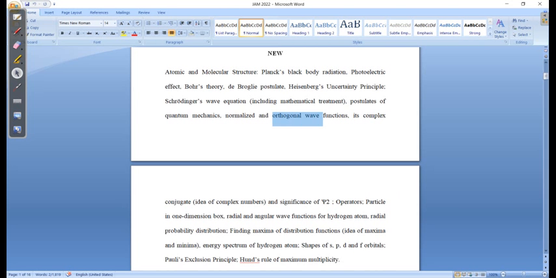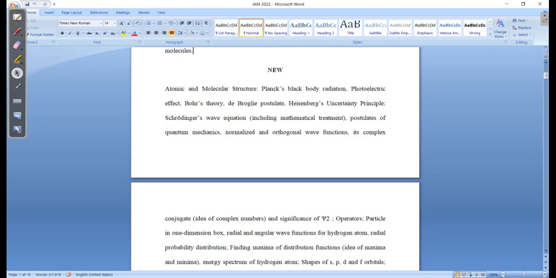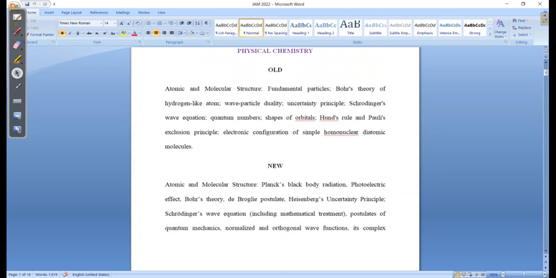These things we were learning early in the old syllabus; they didn't mention them actually. And you can see then particle in one dimension. This is the quantum mechanical part, right? You see here, they have included quantum mechanics in great detail. You see here in the earlier syllabus what they had written. They had only written this part, which is the Schrodinger wave equation.